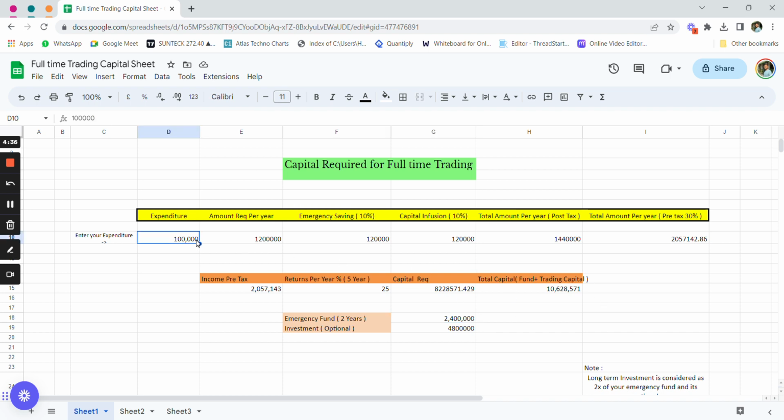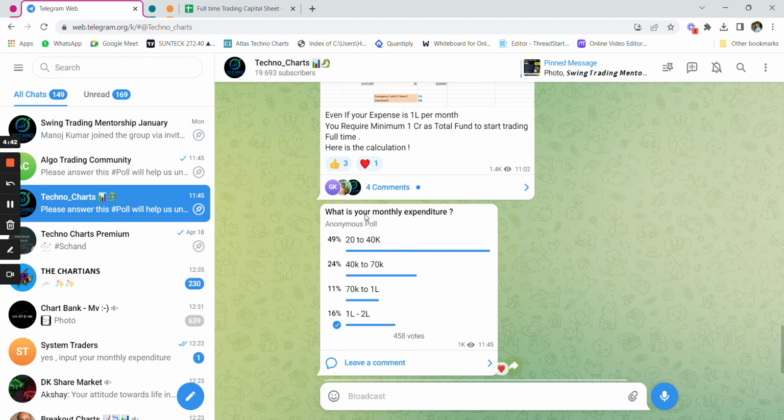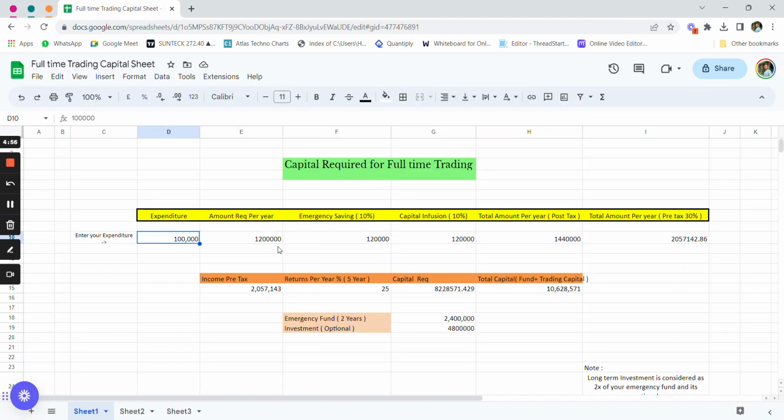Now let's say, I had recently taken a poll in my Telegram channel where I talked to people and understood what their monthly expense is. So 49% of people checked 20 to 40,000 per month. 24% checked 40 to 70,000 per month here. Now this monthly expense could differ from person to person.